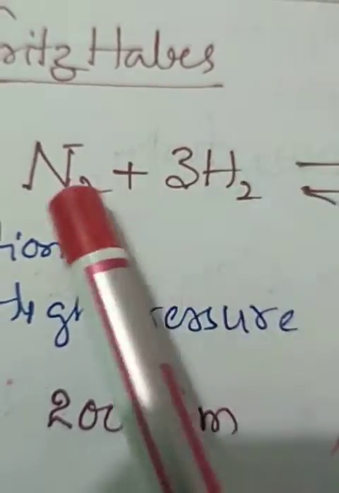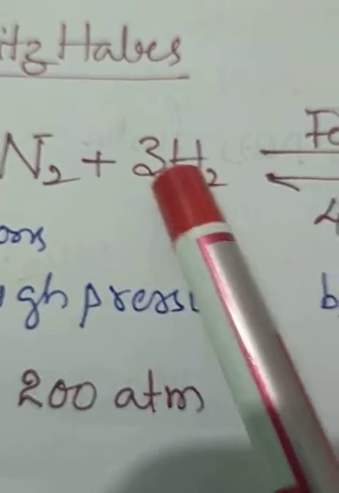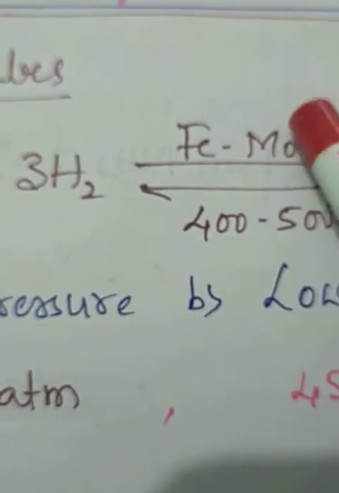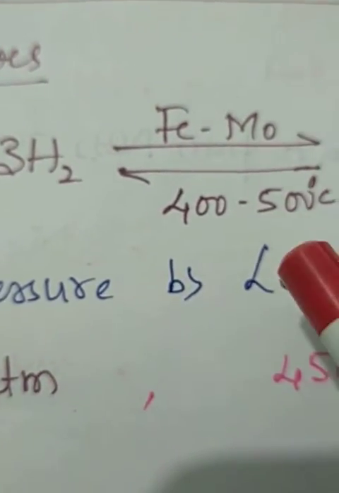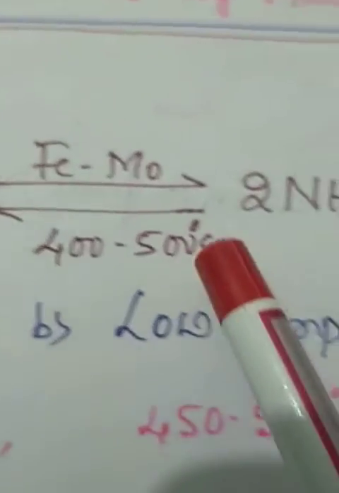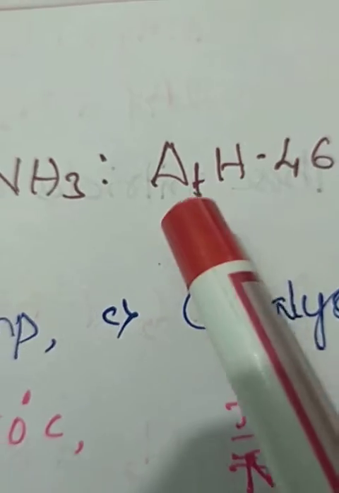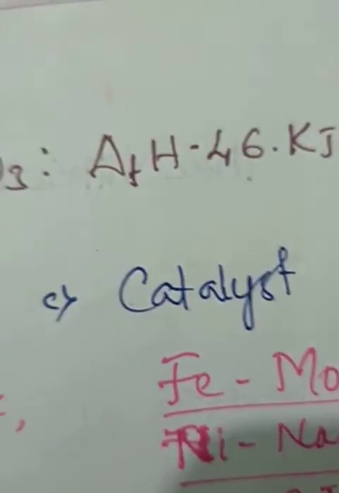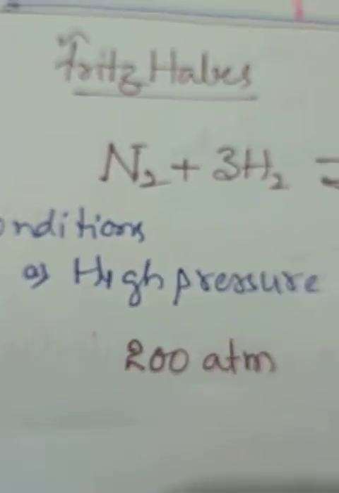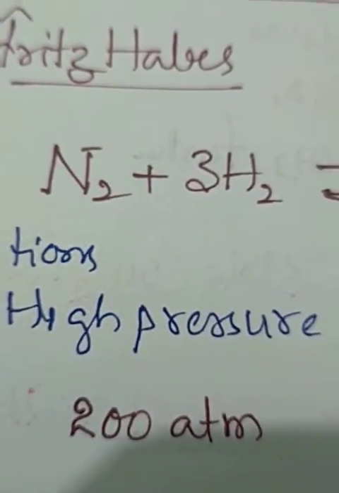Nitrogen and hydrogen are mixed together in the ratio of 1:3, in the presence of the catalyst iron and molybdenum, at a temperature of 400 to 500 degrees centigrade, and it forms ammonia. The delta H of formation is minus 46 kilojoules. So the conditions should be mentioned, very clearly.